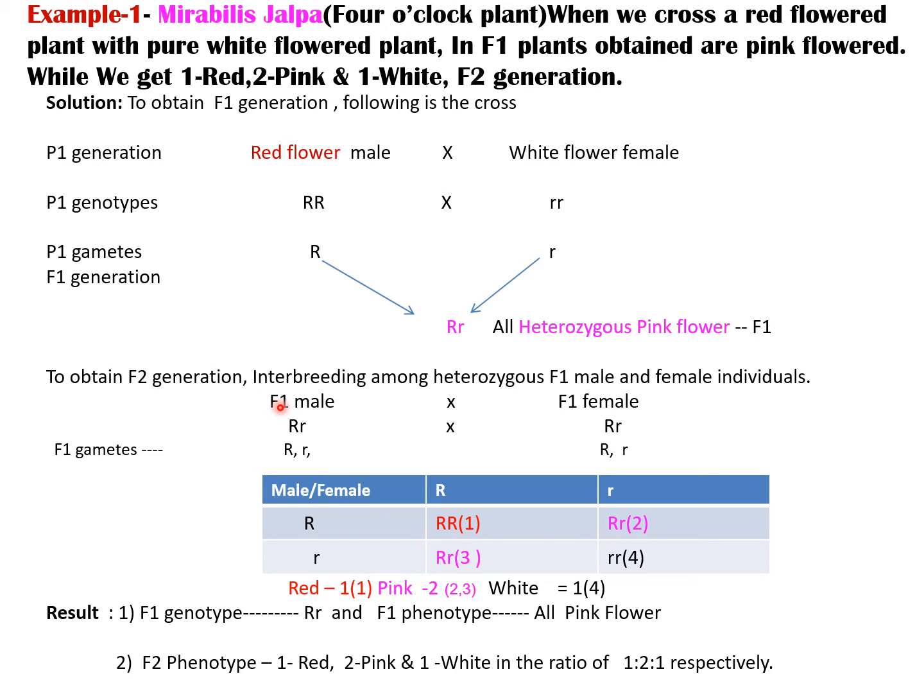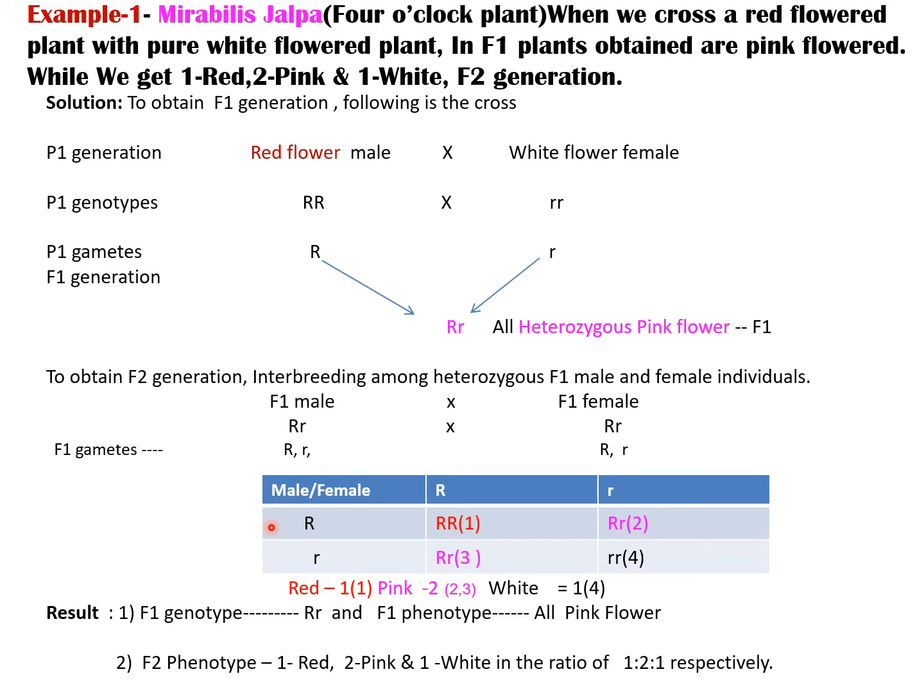To obtain the F2 generation, interbreeding among the heterozygous F1 male and female individuals is done. The F1 male and F1 female have the genotype capital R, small r. During gamete formation, since they are in the heterozygous condition, they give 2 types of gametes: some gametes having the capital R gene and some having the small r gene, in the male as well as in the female.